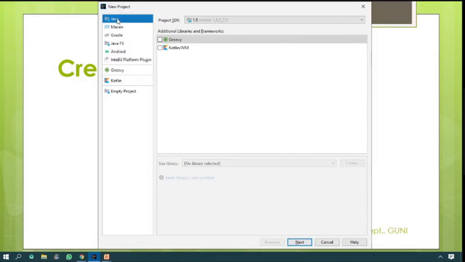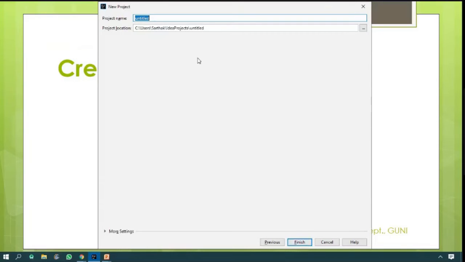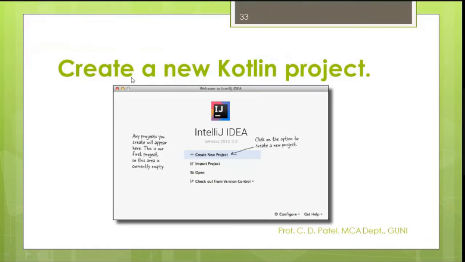Click on Java. Click on Kotlin JVM. Then press Next. Type the name of the project. For example, right now I am going to type app1. This is my first application, so I am going to write app1 and click on the Finish button. So it looks like this.